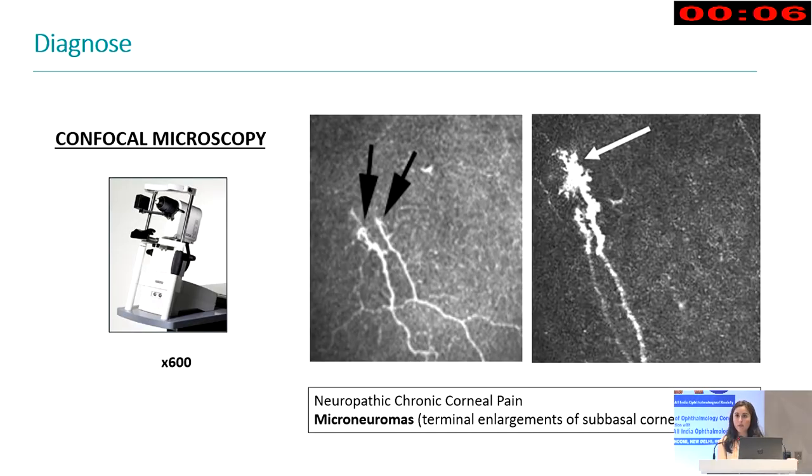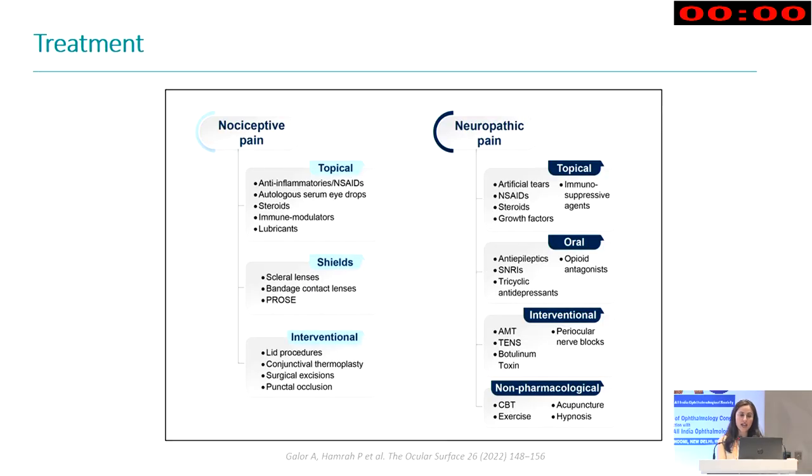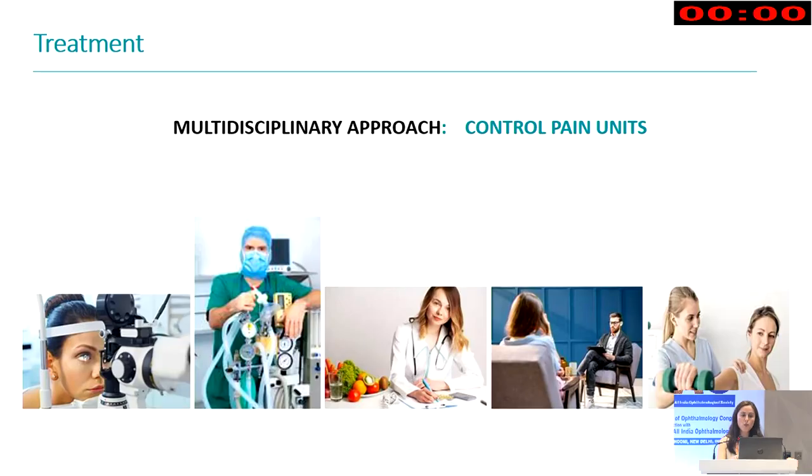In the confocal microscopy, we will have this image of microneuromas, which are terminal enlargements of subbasal corneal nerves. And as I said, the treatment will be mainly on the ocular surface, but here we will need a multidisciplinary approach, a pain control unit, where we will need an anesthesiologist, a physiotherapist, a psychologist, and a dietitian to properly treat it.